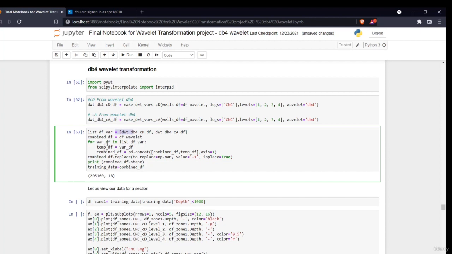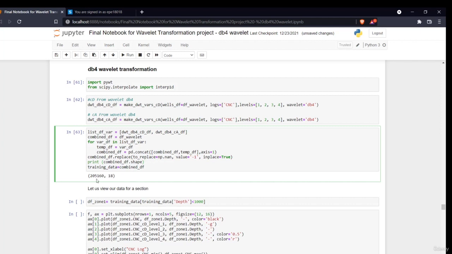I'm saying, okay, for var df in list df var, that is the list of these two columns, and I'm just saying, okay, concatenate these two in my temp df. On my combined, I'm just saying, okay, make a combined df and merge both of them, and replace all the NaN values. And finally, I'm storing that combined df in a new data frame called training data.